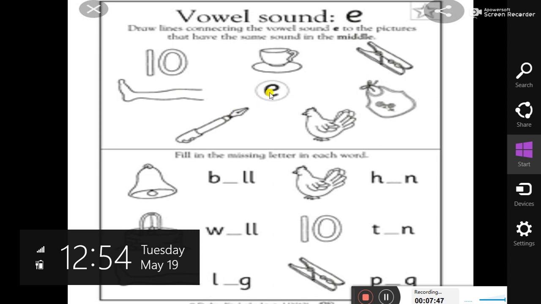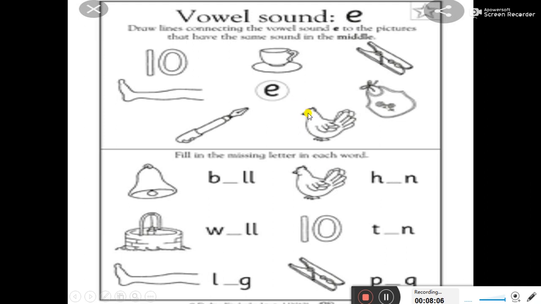So we will draw a line from E to the picture of pen. Next picture is hen. Hen also has E in the middle, so we will draw a line from E to the picture of hen. Next picture is bag, and the spelling of bag is B-A-G. It does not have E in the spelling, so we will not draw a line to the letter E. So we will leave this picture.